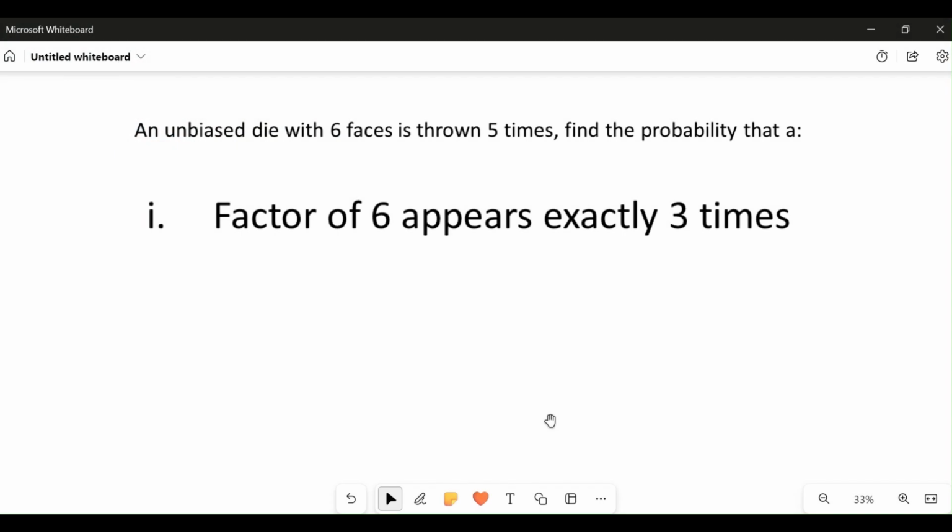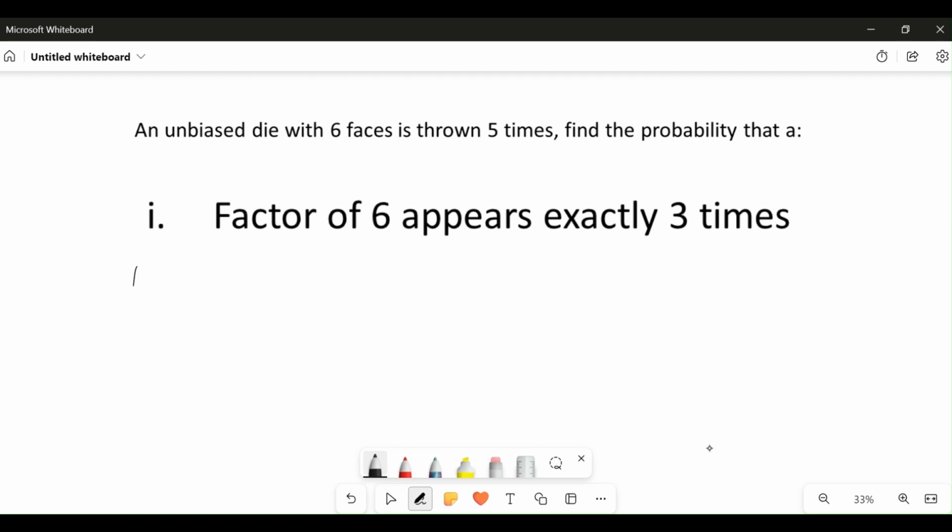All right, we have an unbiased die. It has six faces, we've already explained that. So now, what are the factors of six? That's the first thing we need to find in this question. Factors of six are the numbers that can divide six.